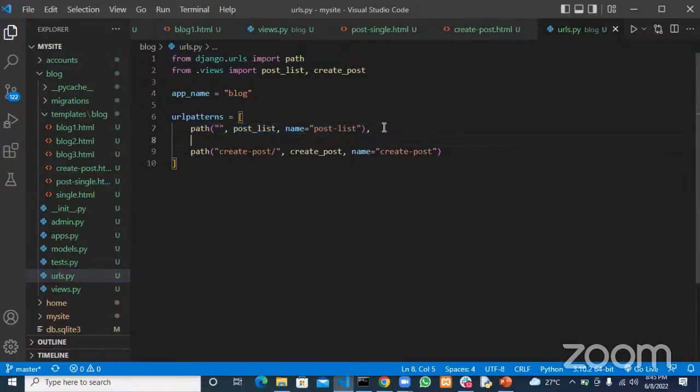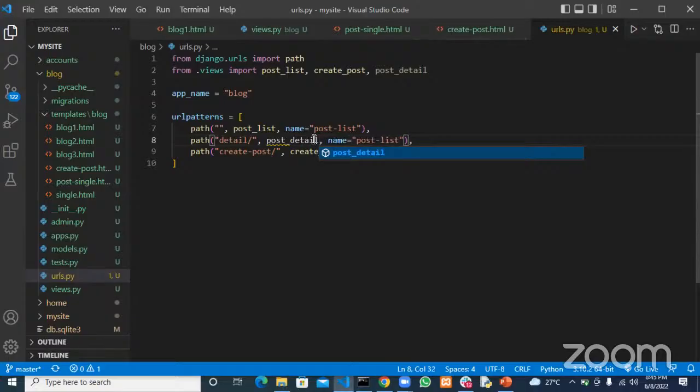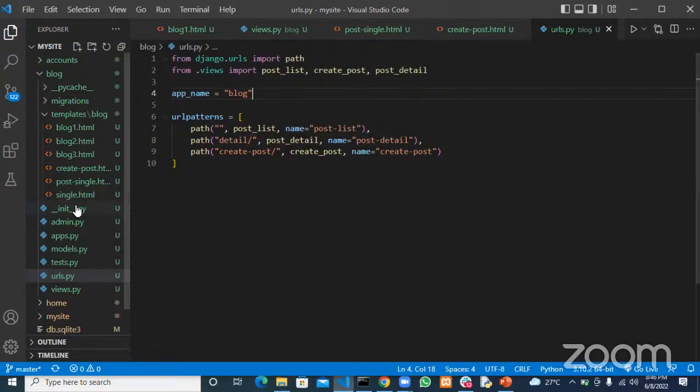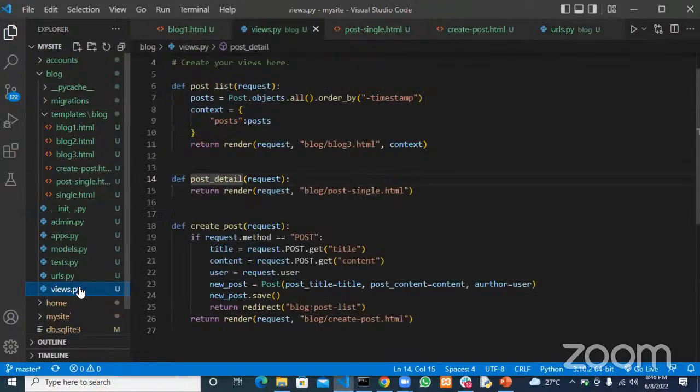So I'll copy this, and then paste this here, and then this should be called detail. This should be post detail, and then this other one should be post detail as well. All right.